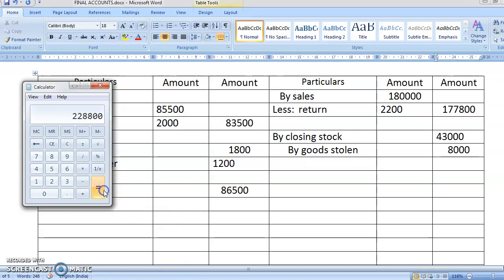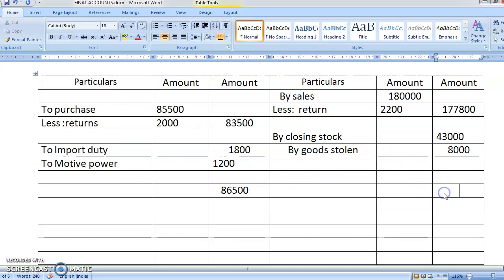So that is coming to 2,28,800. So here it is 2,28,800.